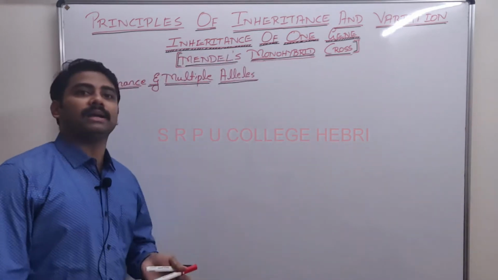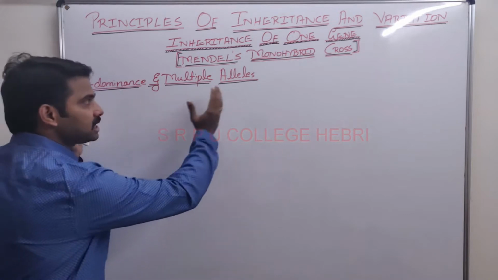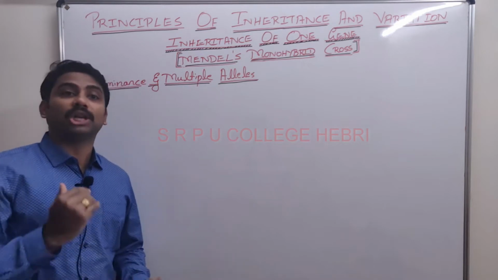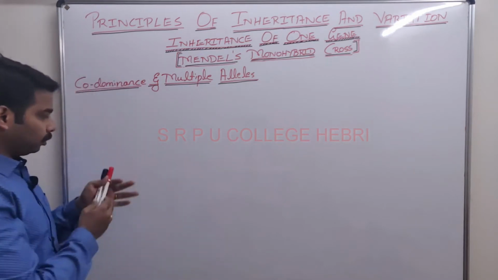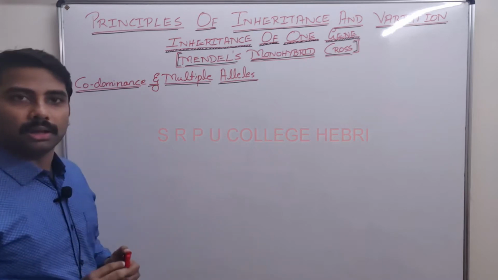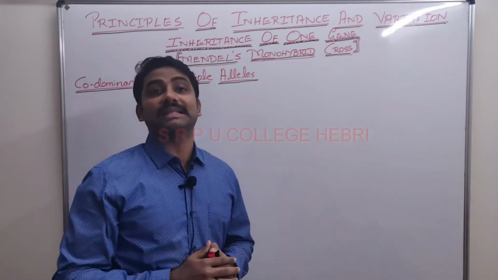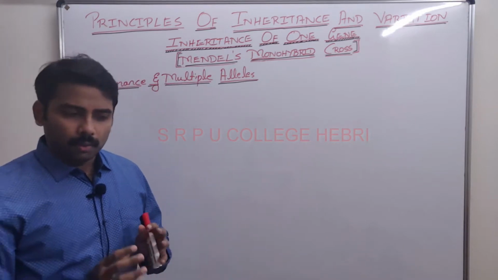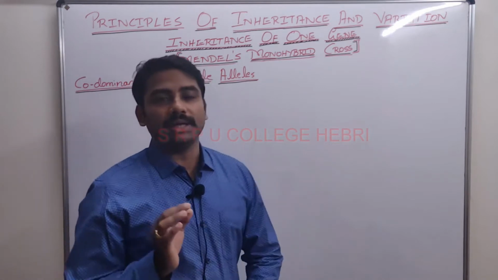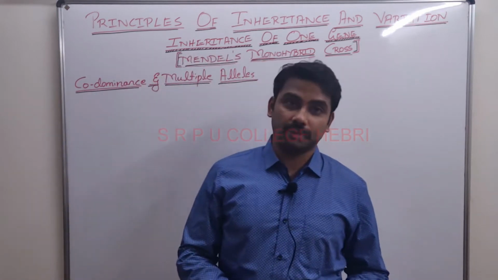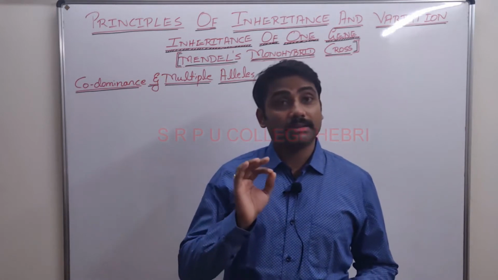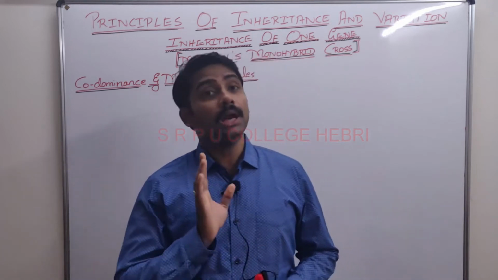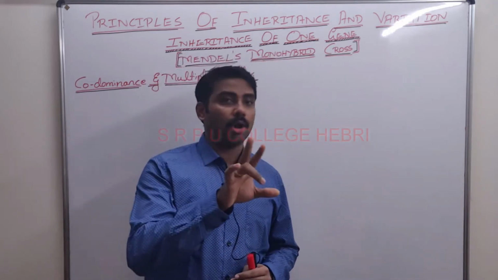Now let us try to understand how exactly this concept or phenomenon is an exception which is not obeying the law of dominance. Before going to that, let us recall blood grouping, what we discussed last year in the first PUC, in the chapter body fluids and circulation. According to the International Union of Blood Transfusion, there are 33 different types of blood grouping. In that, we already studied 2.